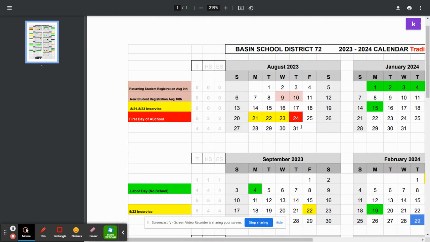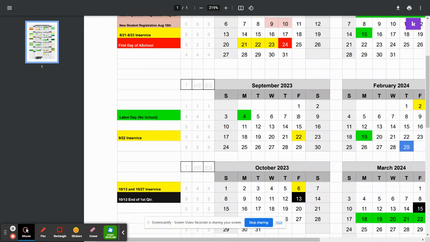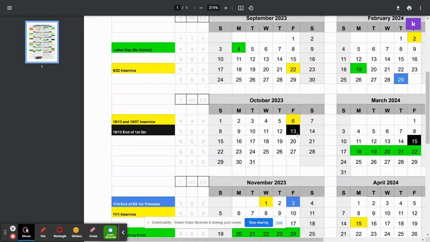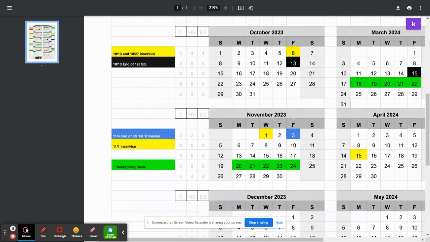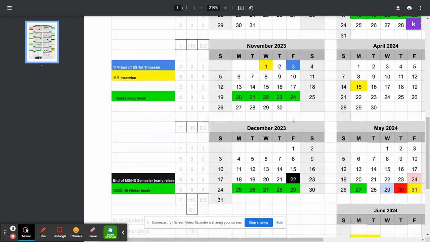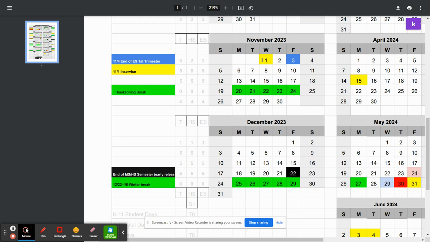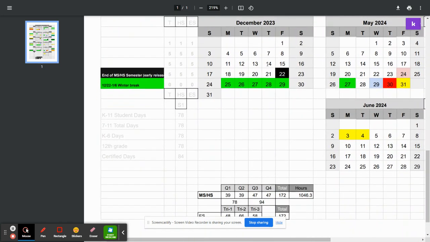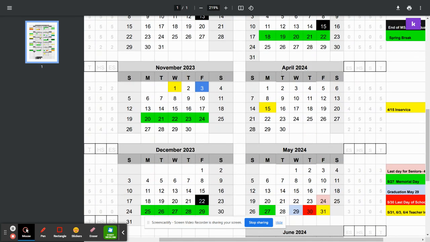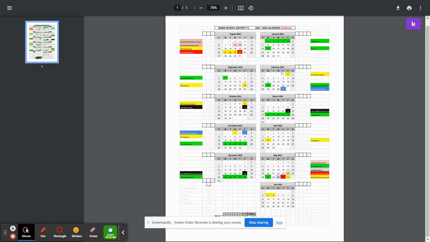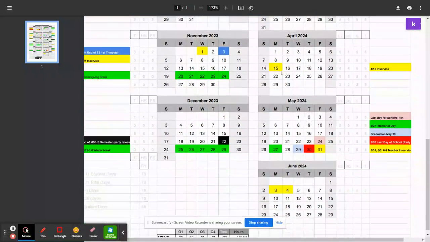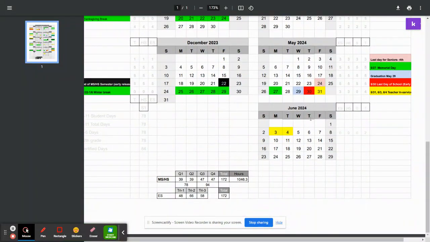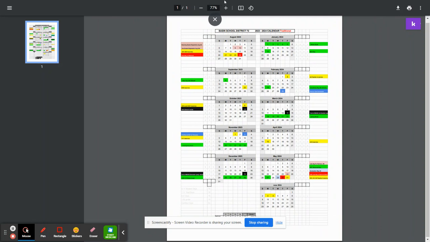The school year starts on August 24th. We have built-in in-services once a month. A Thanksgiving break, in-service on Elk Day. The winter break starts on an early release on the 22nd. Everything else, spring break, Christmas break, pretty much what we're used to. And the school year would end May 30th in this model. Now I'm going to break out some of the comparisons for you.